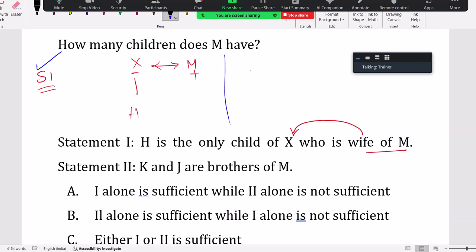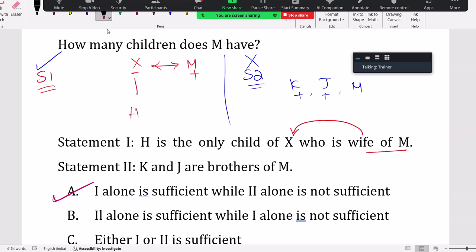Then, if it is one alone, try two alone as well. In two alone, K and J are brothers of M. That is useless to calculate, so two alone is not possible. One alone is possible. Option A is the answer. See, if I change son to a daughter, or to child, now the answer is complete. We got the answer. Right? Got it.